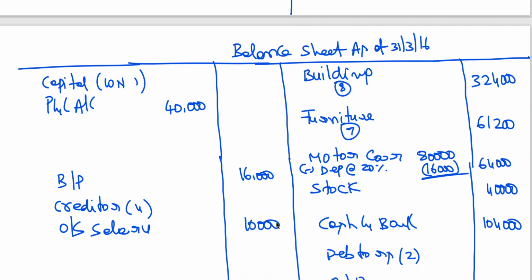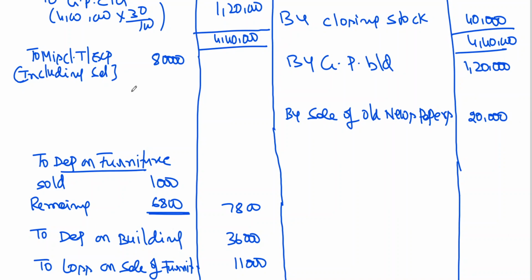So these two salaries are to be taken to the profit and loss account. You know that the previous year outstanding salary is to be subtracted, it is 8,000, and the current year outstanding salary is to be added, it is 10,000. Clear?